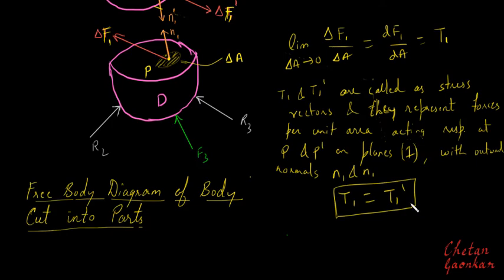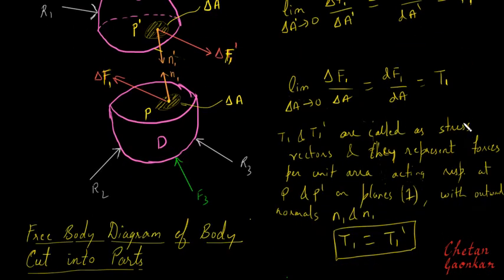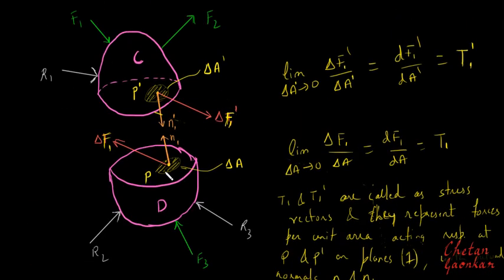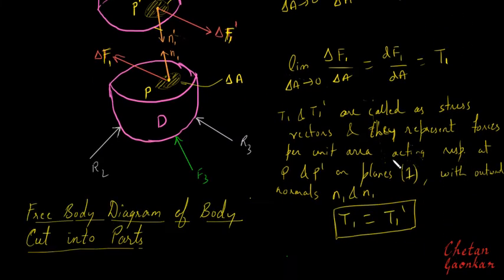All right, this T1 has to be equal to T1 dash. Only then this entire body will be under equilibrium. That is, stress vector T1 representing the action of C on D at P is equal in magnitude and opposite in direction to stress vector T1 dash. So because of this, T1 will be equal to T1 dash.